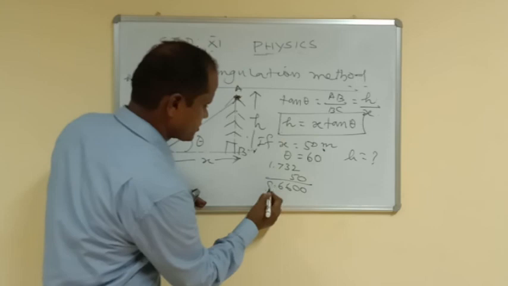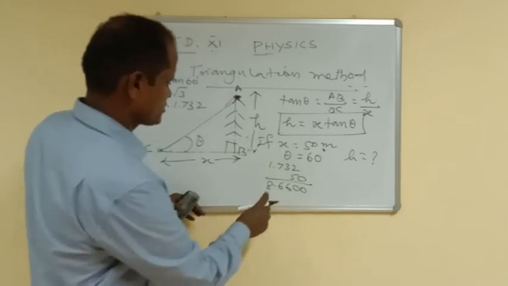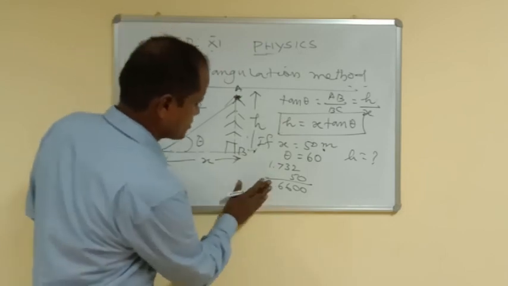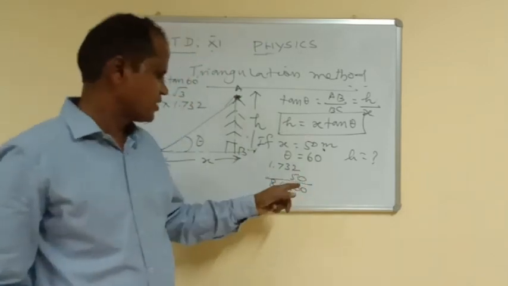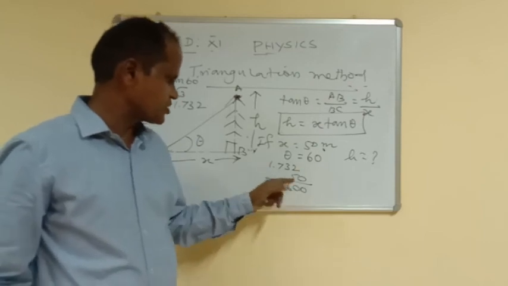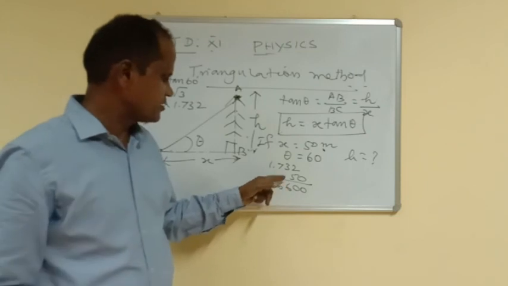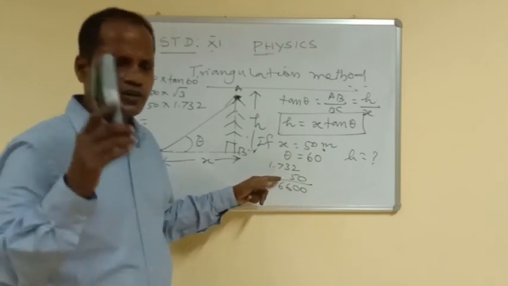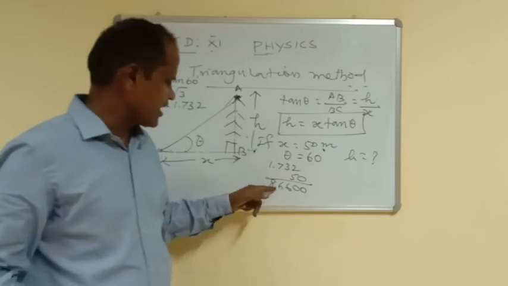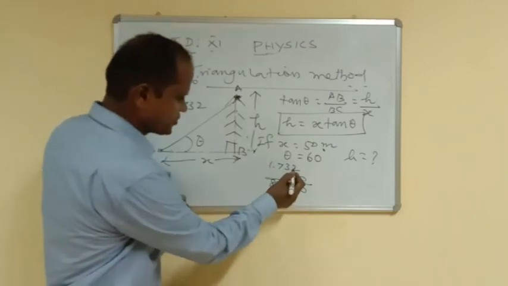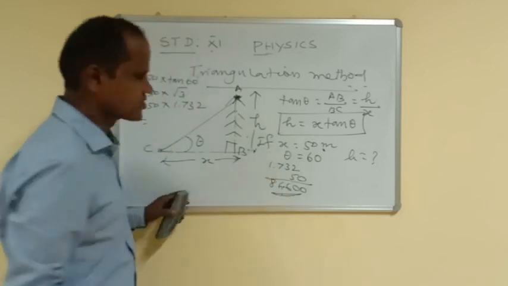First you multiply, after that you put the points. So 0 we are putting as it is. 5 into 10, balance 1. 5 into 3, 15 plus 1, 16. 5 into 7, 35 plus 1, 36, balance 3. 5 into 1, 5 plus 3 is 8. Then put the point, 3 digits from the right. So we get 86.6 meter.